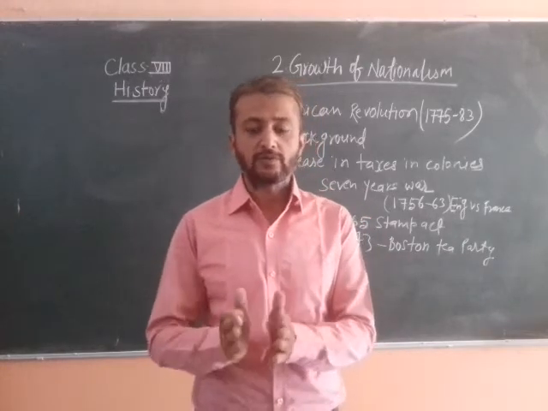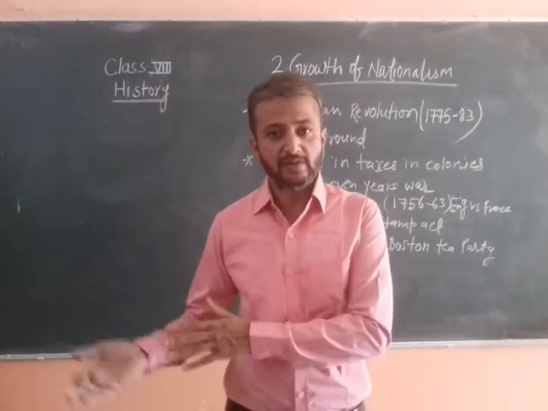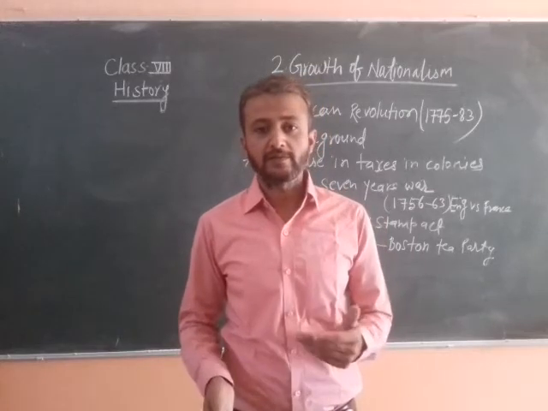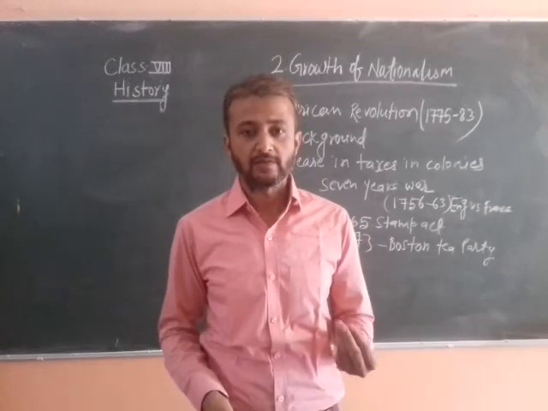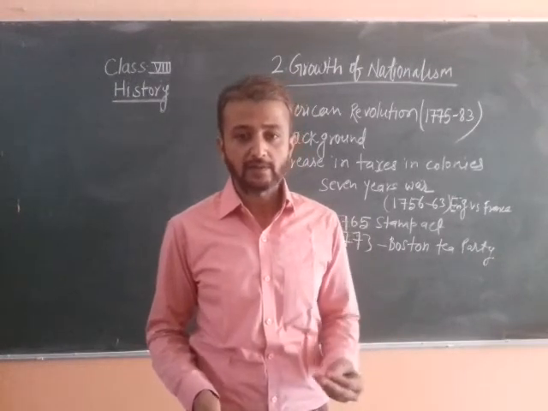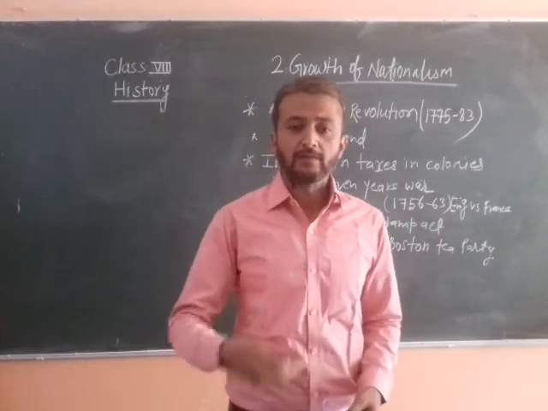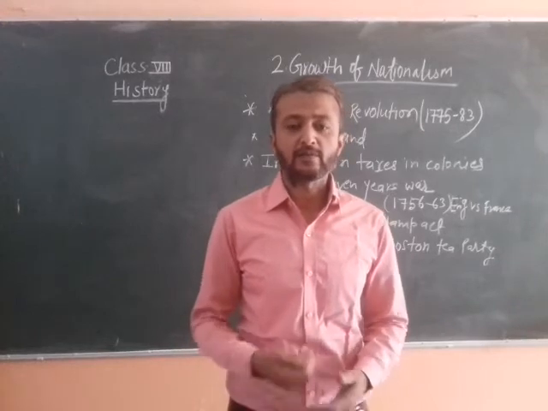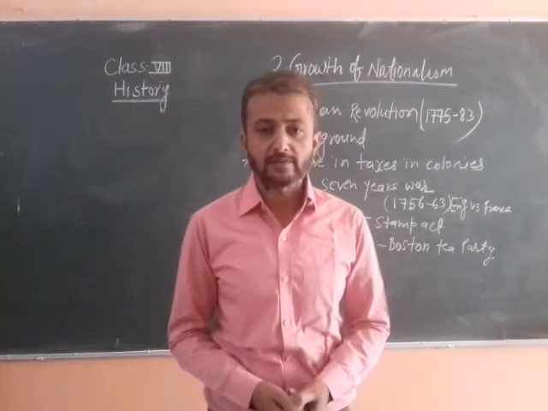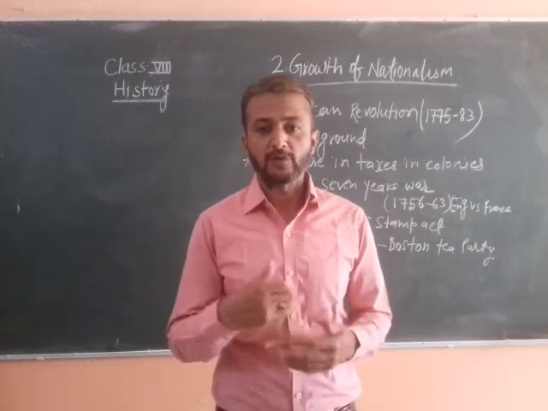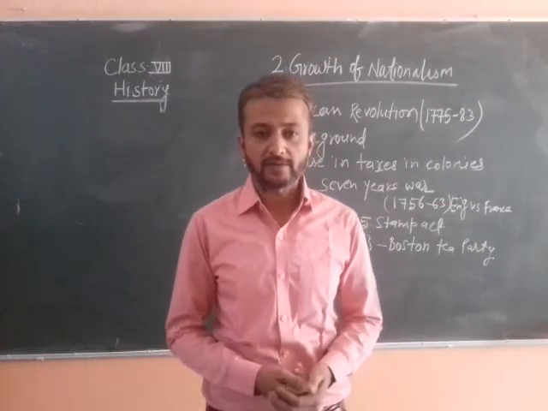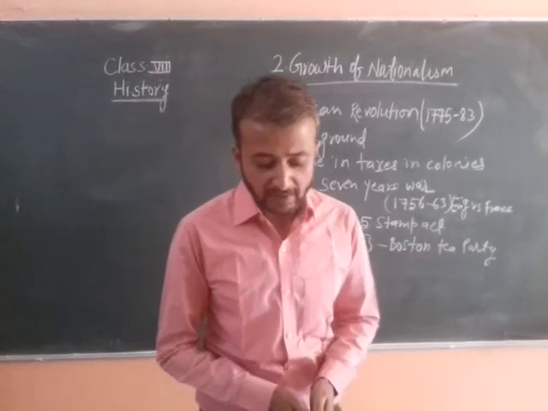On the eastern side of America, the British occupied 13 colonies. After that they started exploiting the colonies politically, economically and socially.